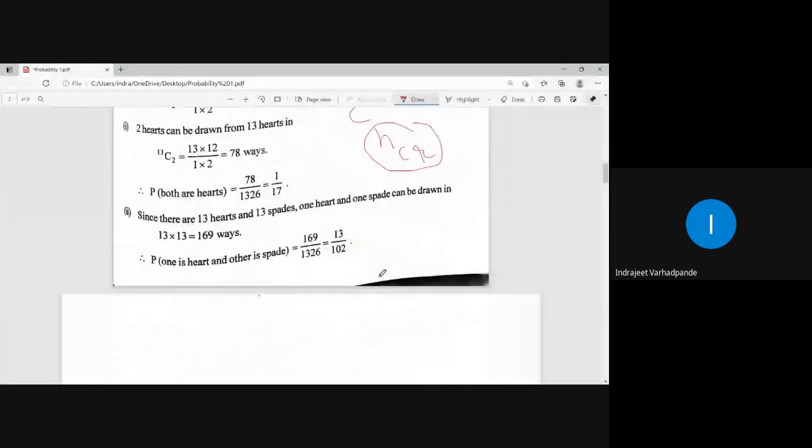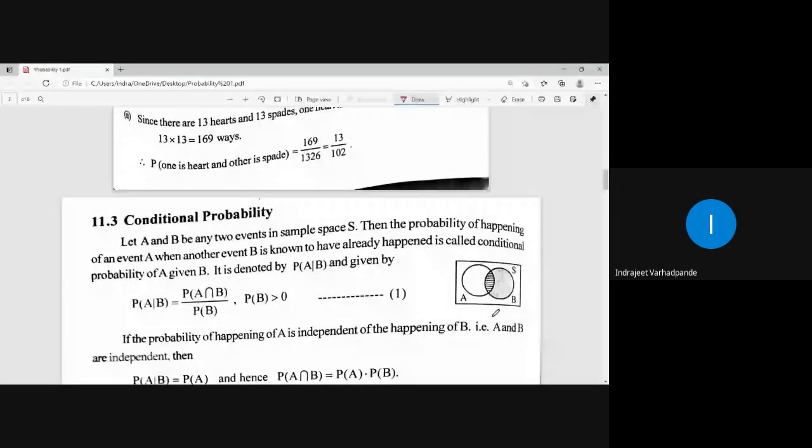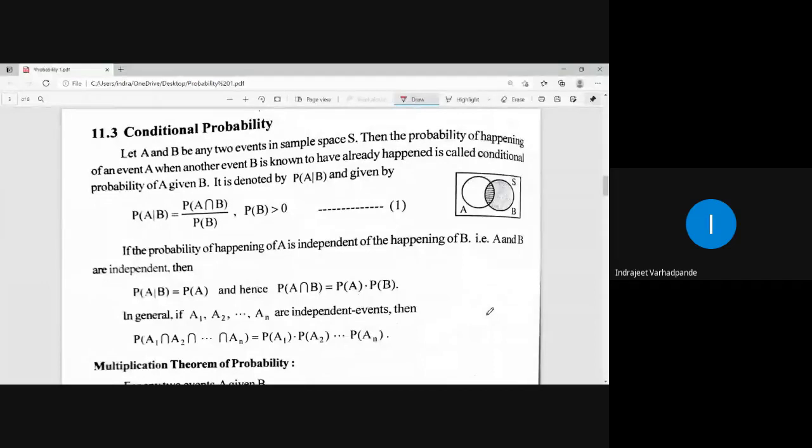Now, what do you mean by conditional probability? The important point to be discussed, which we will require for the discussion of Bayes theorem, is conditional probability. Conditional probability means if a certain event has already happened, I am calculating the probability of a different event with respect to the event which has already happened. So conditional probability says that if A and B are two events in the sample space S, then the probability of happening of event A when another event B is already known to have happened is called the conditional probability of A given B.